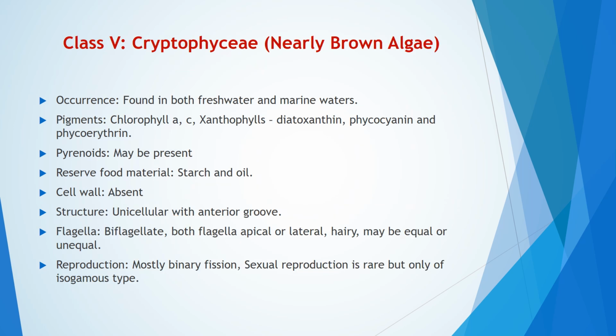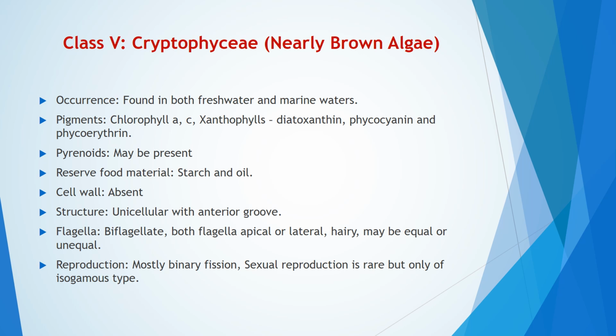Cryptophyceae. This is commonly called as nearly brown algae. Occurrence: found in both freshwater and marine waters. It includes the pigments chlorophyll A, chlorophyll C, xanthophylls, dinoxanthin, phycocyanin, and phycoerythrin. Pyrenoids may be present.